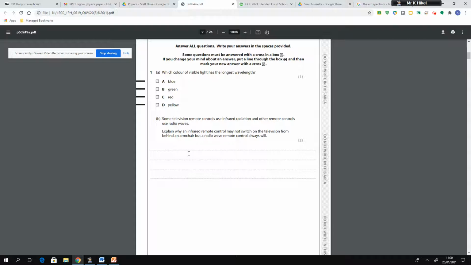So gamma radiation can destroy cells and is very dangerous because it has a high frequency, whereas radio waves, okay, have a very low frequency and don't destroy cells because of a difference in their frequency. Well, this question is no different for that second mark. You have to say that the reason why infrared rays are absorbed by the armchair, but radio waves are not absorbed, they are transmitted and go straight through the armchair, is because they have a different frequency, or you could say for your second mark, they have a different wavelength. And that would have been enough to secure you that second mark.